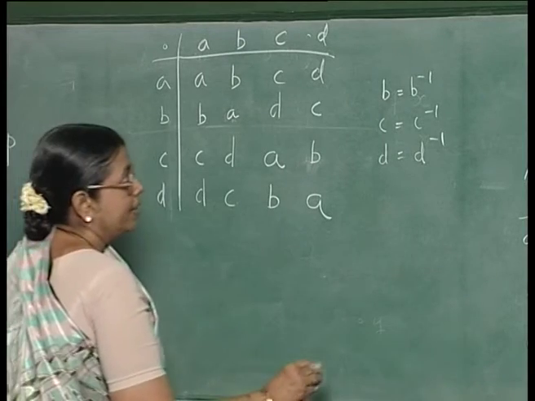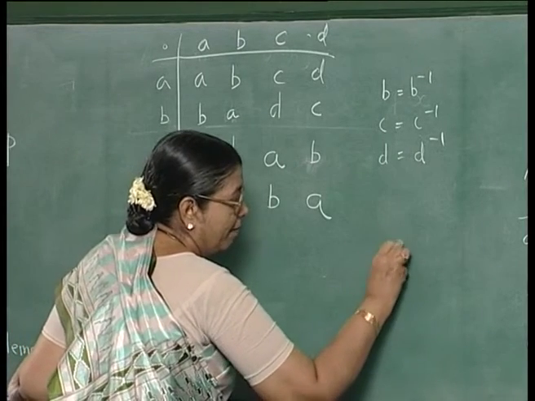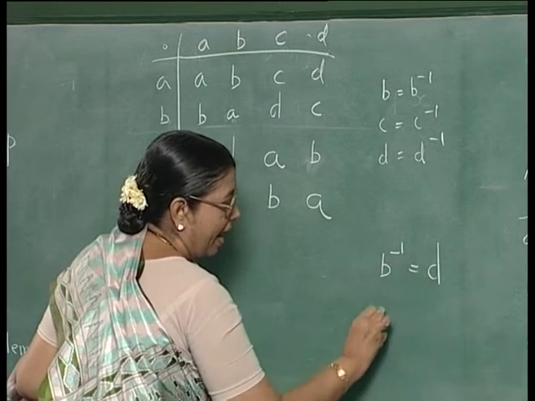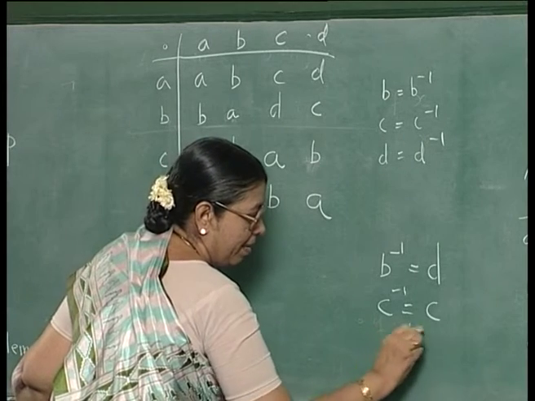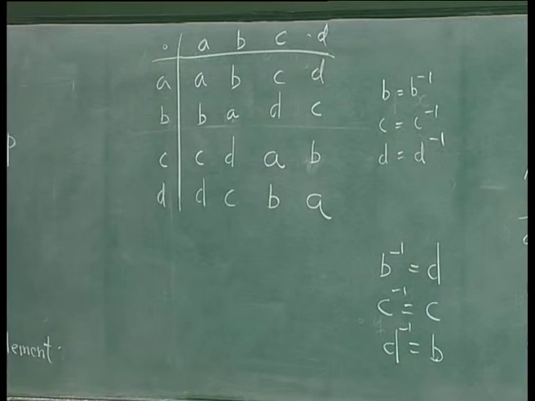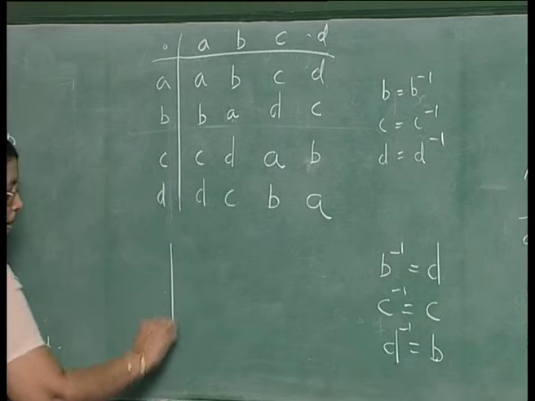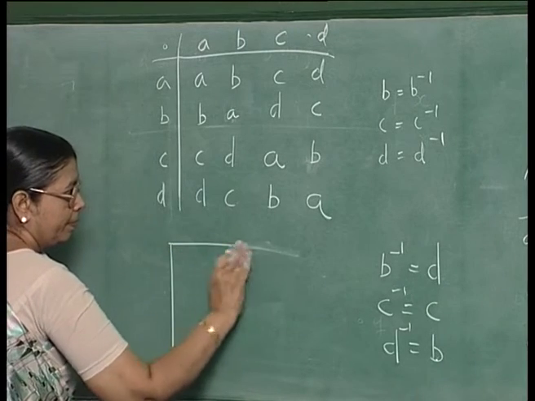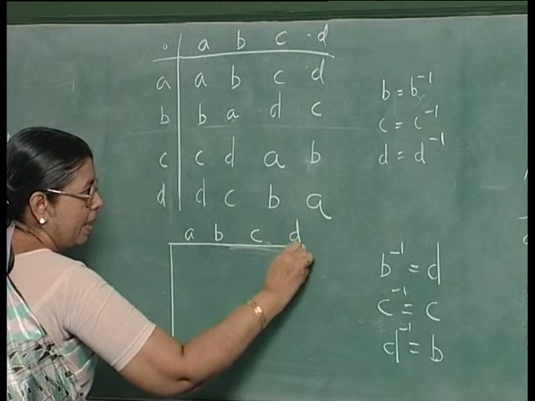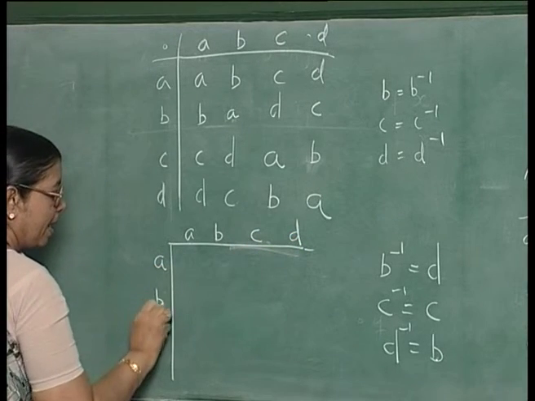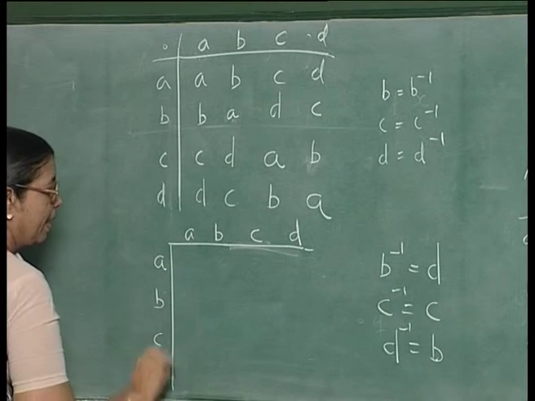Now, the other way is to take B inverse as D, and take C as its own inverse, and D inverse as B. That is, C is its own inverse, and B and D are inverses of each other, in which case the table will look like this: A, B, C, D, A, B, C, D and the operator.